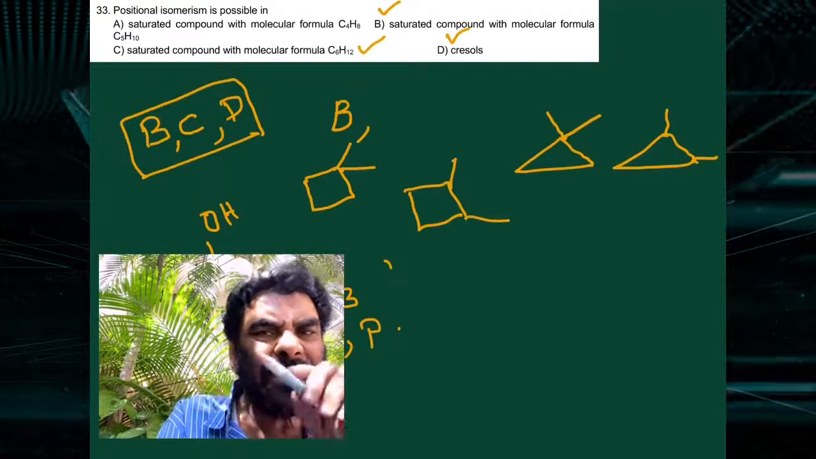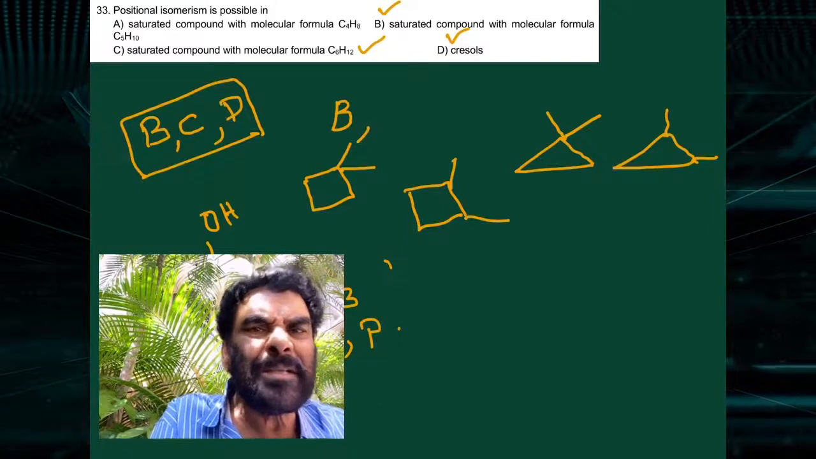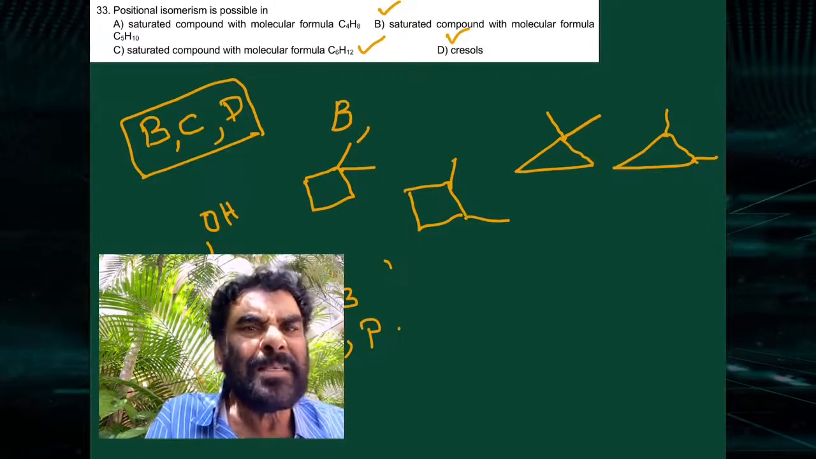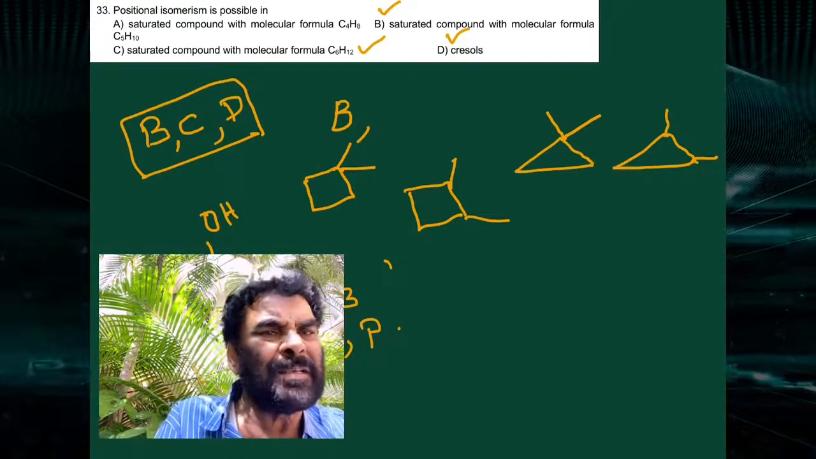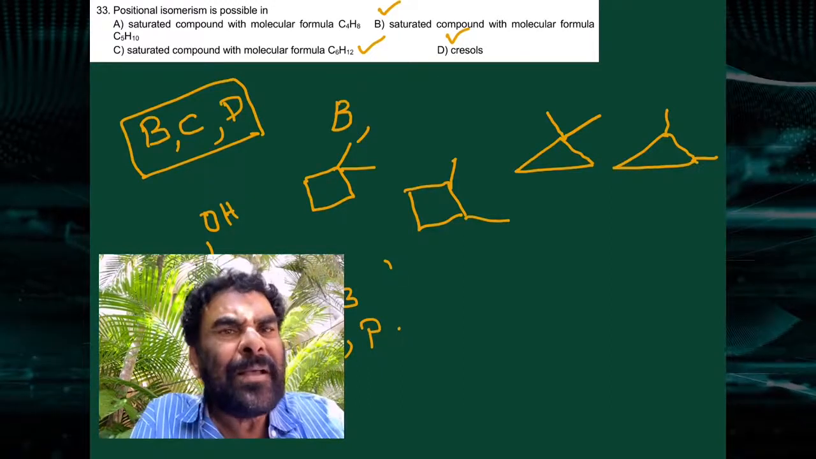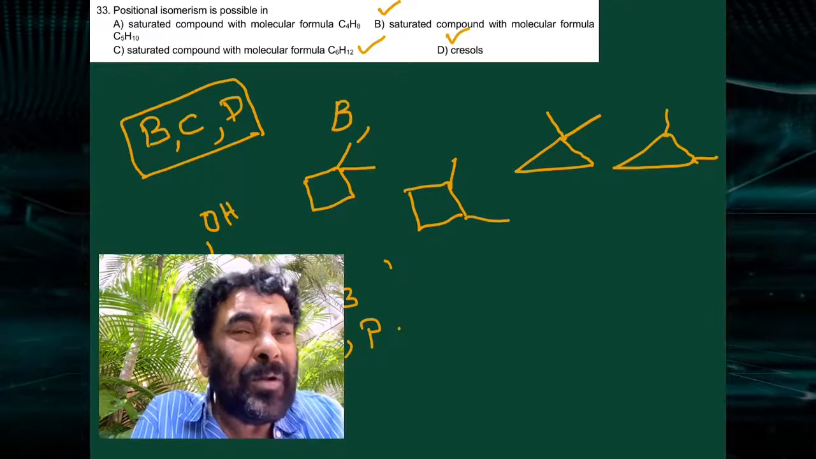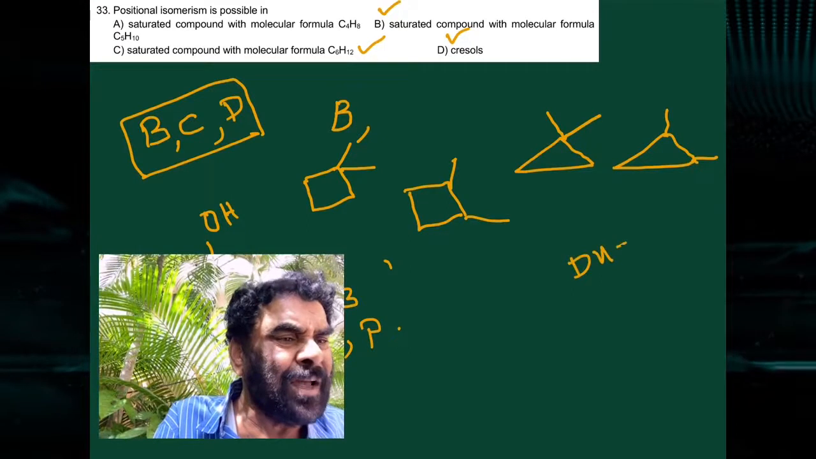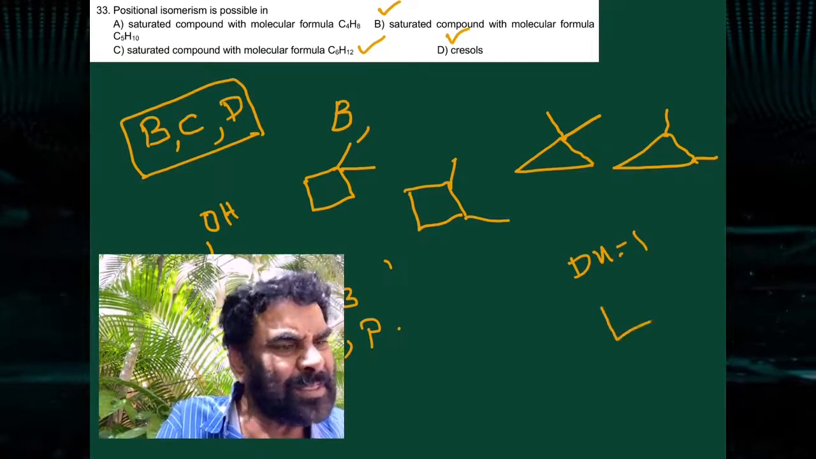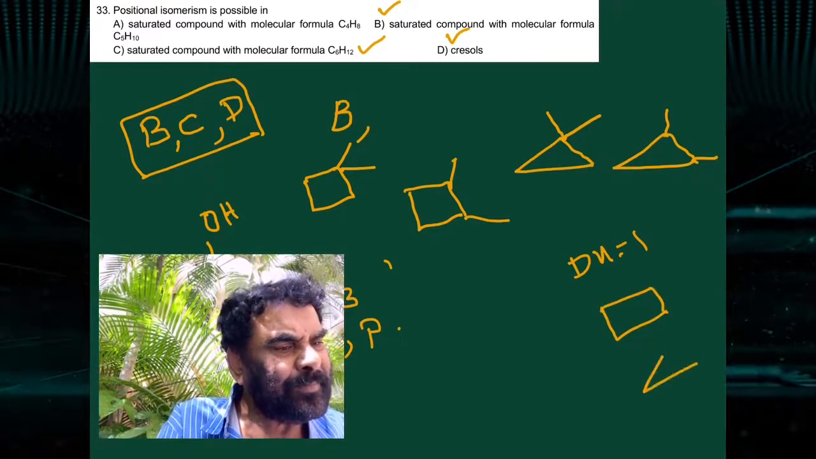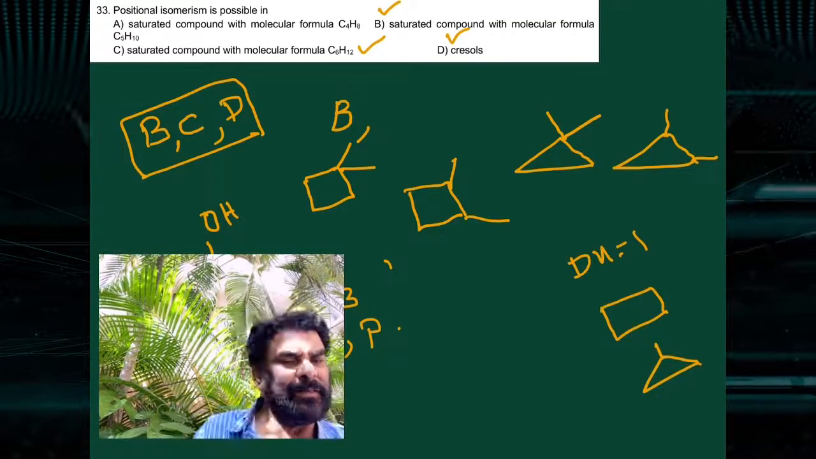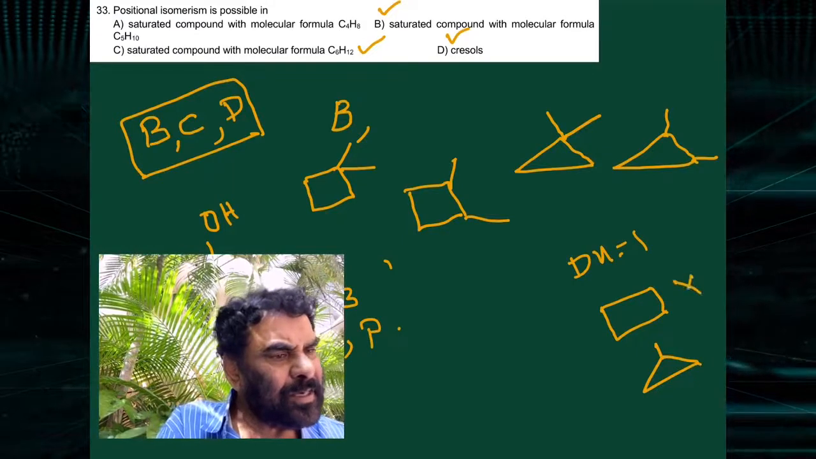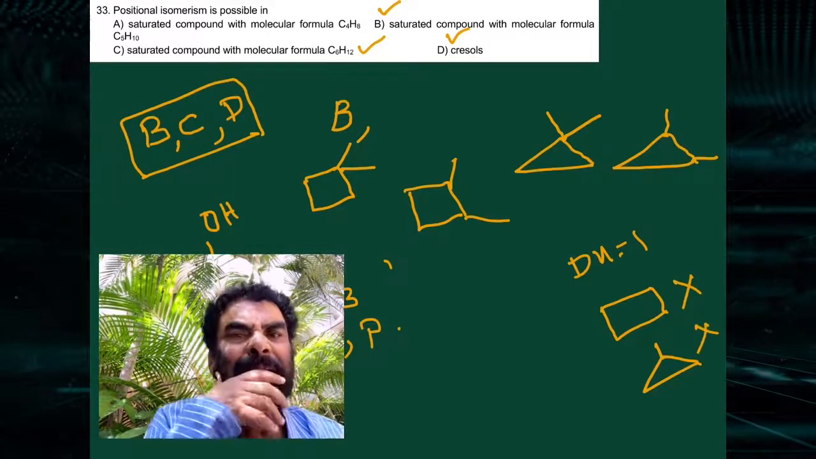And the next one, there is a duplication. Where is position isomerism possible? Saturated compound with the molecular formula C4H8 means degree of unsaturation 1. Saturated means it should be cyclic. So for this saturated compound, here it is not possible.